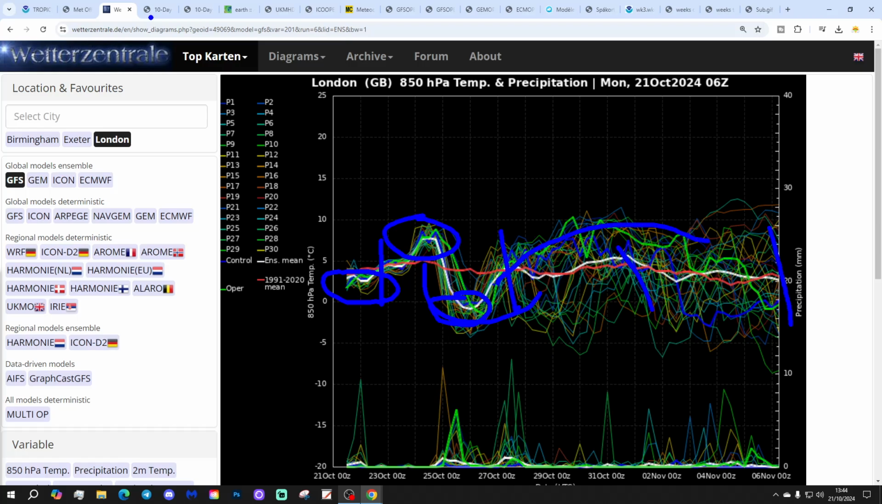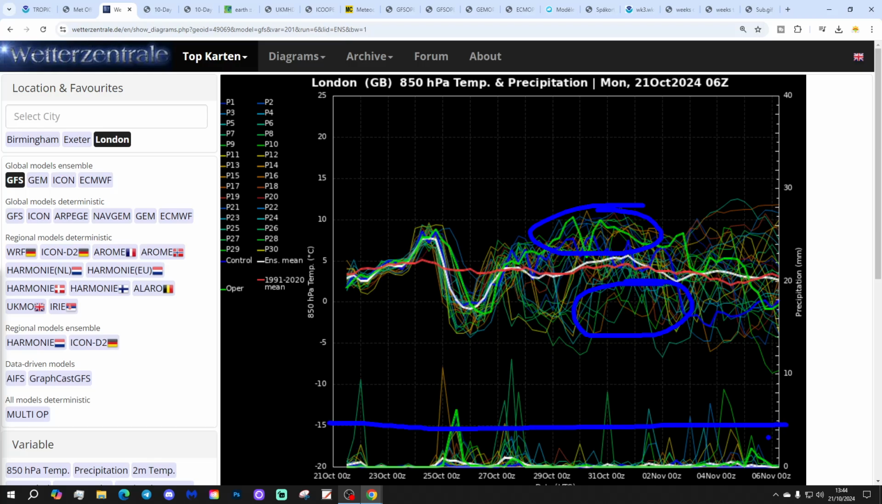And then next week we find the upper air temperatures returning close to average. However, that does mask quite a lot of scatter, so we've got warmer ensemble members up here, and we've got cooler ensemble members down there, so maybe a little bit up and down, a little bit zonal there towards the beginning of November. Precipitation wise, there will be further rainfall to come, of course.